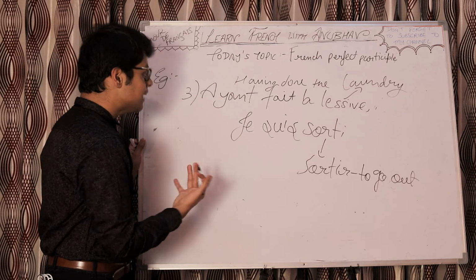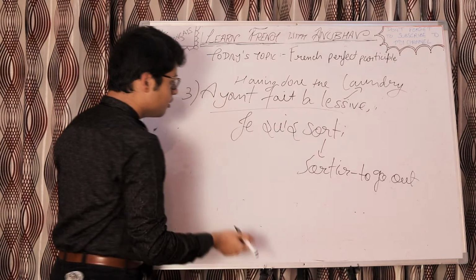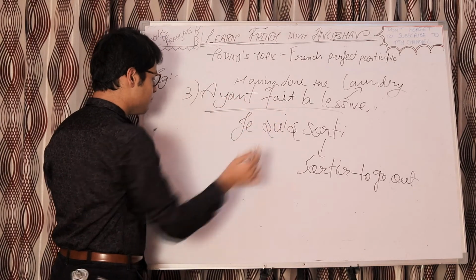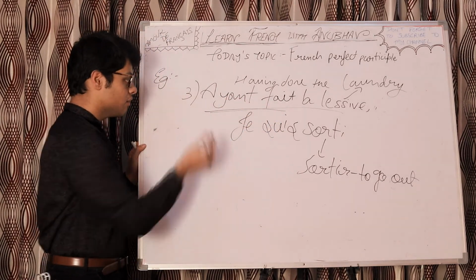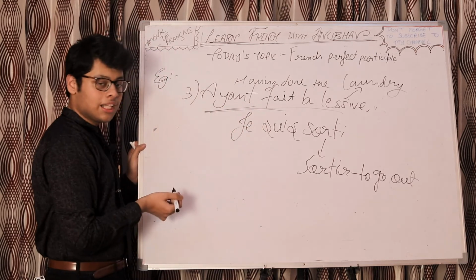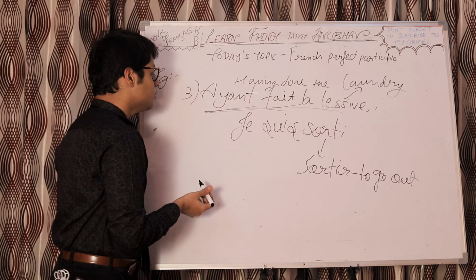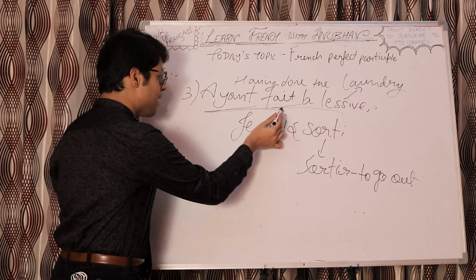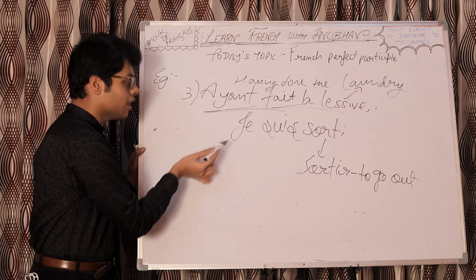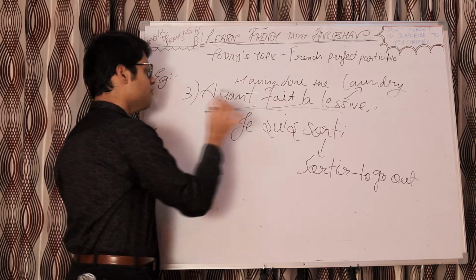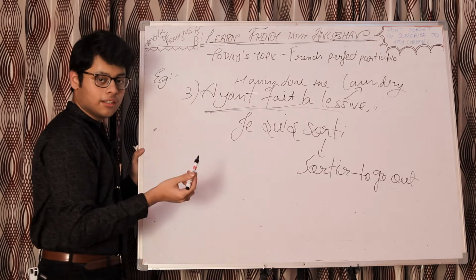So, since the first action is faire la lessive, we will put this tense in the first part. So, ayant fait la lessive. The present participle of the auxiliary verb and the past participle of the verb faire. Faire's auxiliary verb is avoir and avoir's participle form is ayant. So, ayant fait la lessive, je suis sorti.